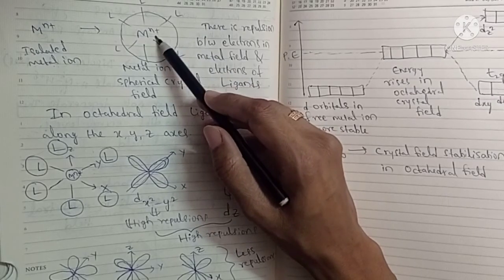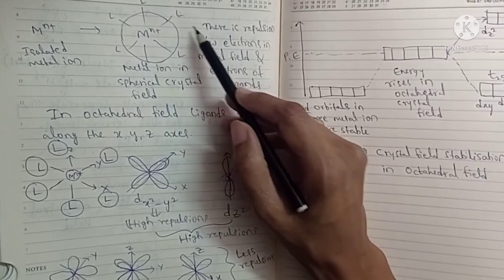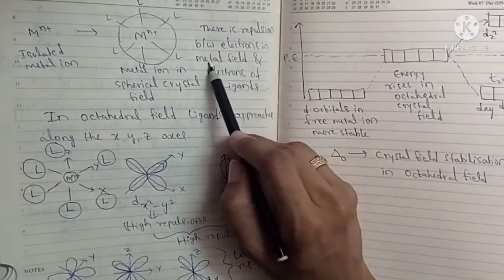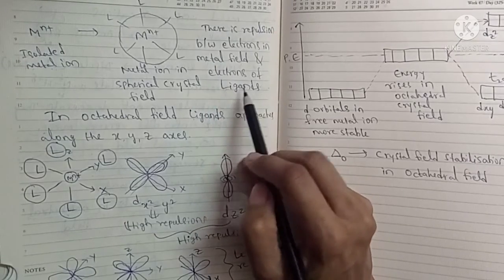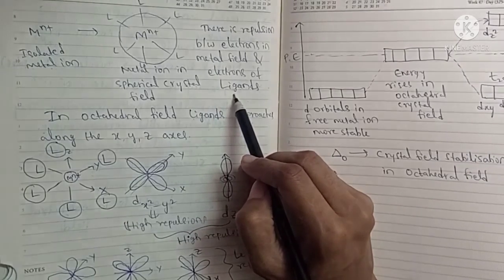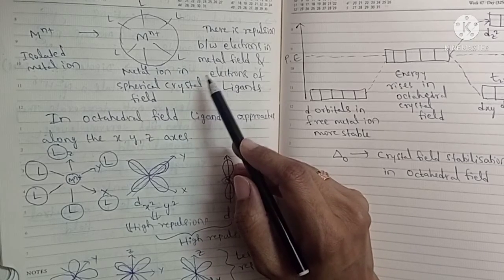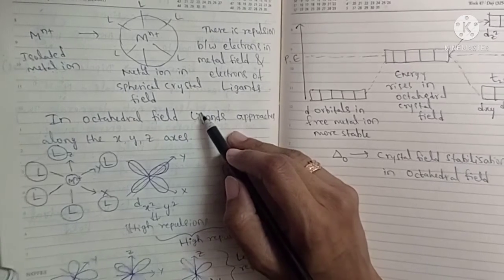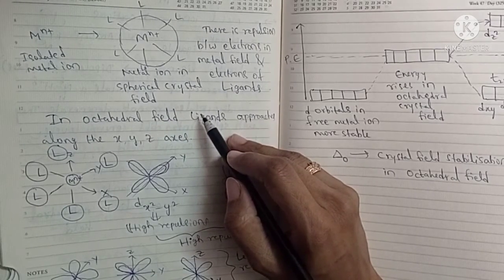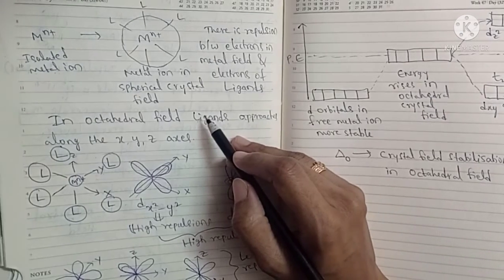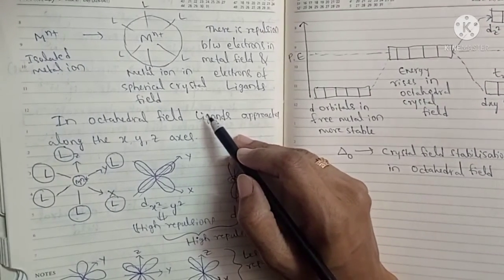So he considered both attraction and repulsion. There is repulsion between the electrons in the metal and the electrons of the ligands. Due to these repulsions, the d orbitals will face repulsions, and due to that repulsion, the electrons in the d orbitals will be split.